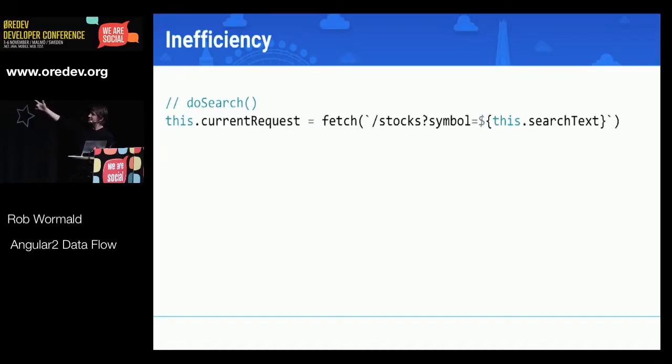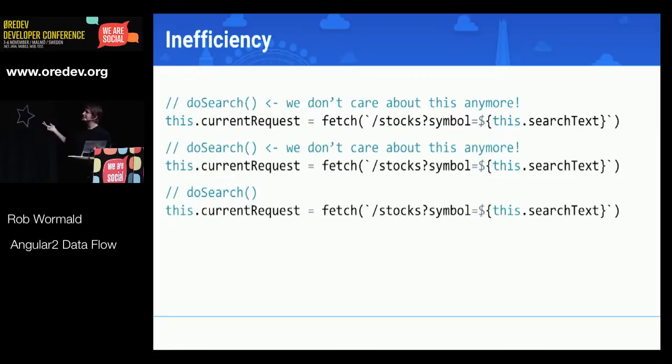If we make this request and we keep track of this current request, and then make 2 more requests, we don't care about the results of those previous 2 requests, right? We really just don't care about them. So we sort of ignore them. They're not going to stop there. They're going to keep running. They're going to keep using bytes. And on mobile and things like that, obviously, we're wasting a lot of bandwidth just firing off requests that we don't care about.